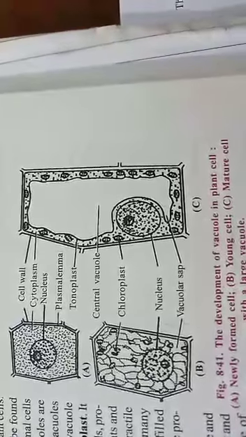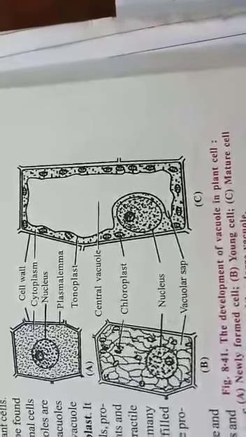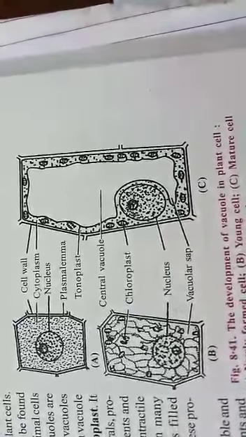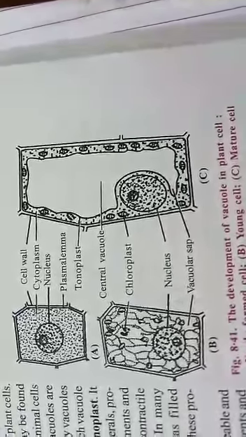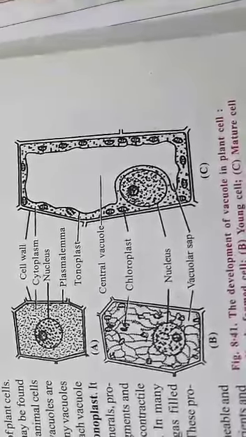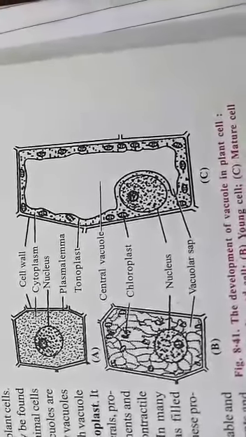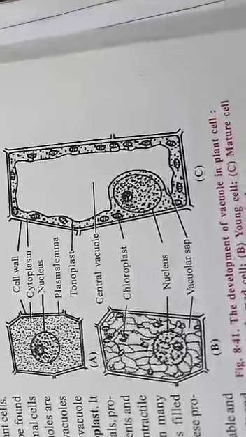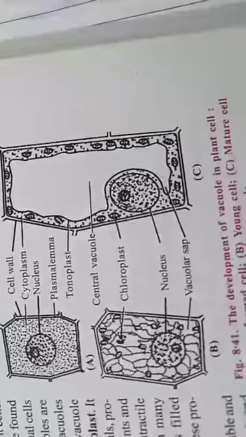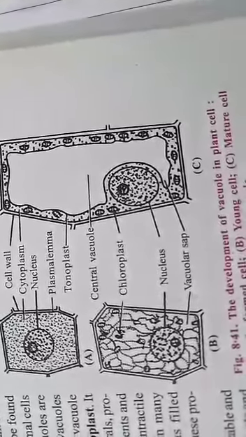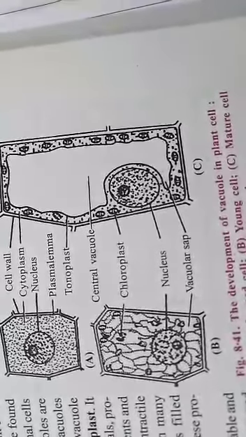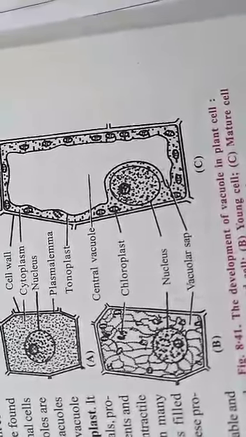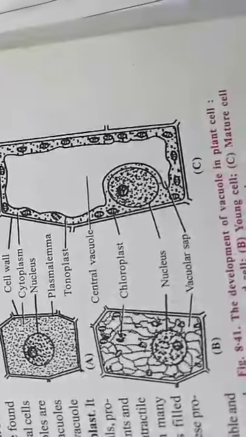The next cell organelle is the vacuole. See the structure of the vacuole. The presence of vacuoles is an important feature of the plant cell. They are mostly absent but sometimes may be found in animal cells also. However, vacuoles in animal cells are smaller in size.